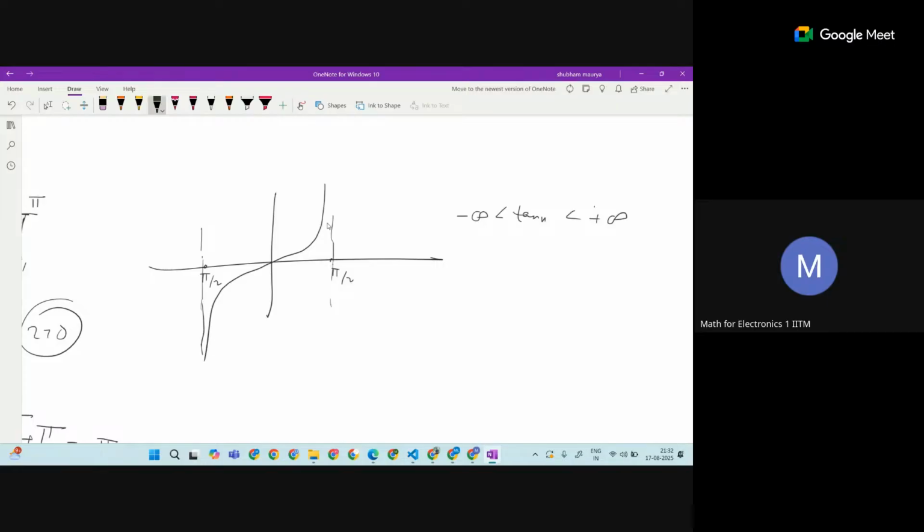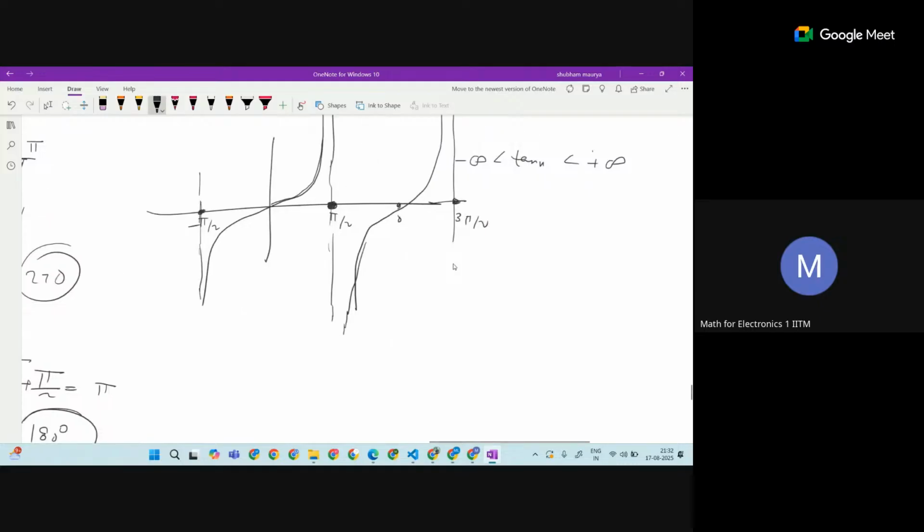It is also periodic, but the values repeat with period pi. The value is going to be the same, repeating with respect to whatever value it attains here. If we think here of 3 pi by 2, at pi it is 0. So it is going to be the same. It is periodic again with pi, and whatever values it attains between minus pi by 2 and pi by 2, here between pi and 3 pi by 2 the same values it will take.